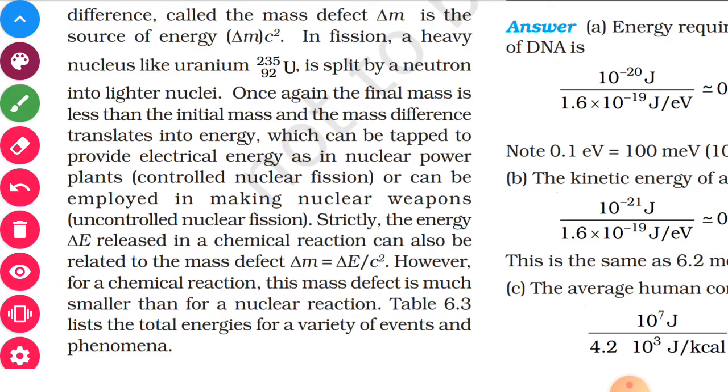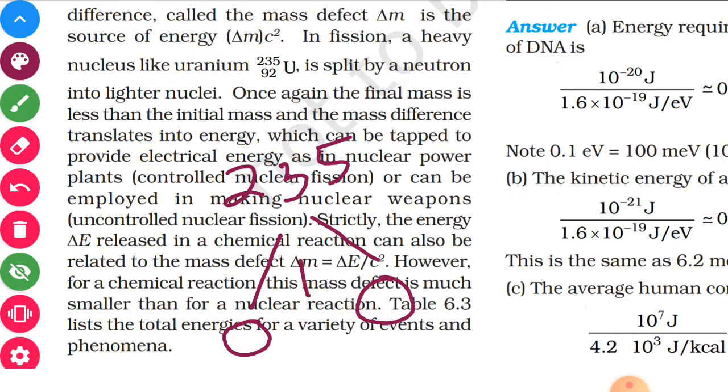Say, for example, this is for the example only, the mass of the uranium atom here is say 235. Now it is split into two parts, so two fragments are made.